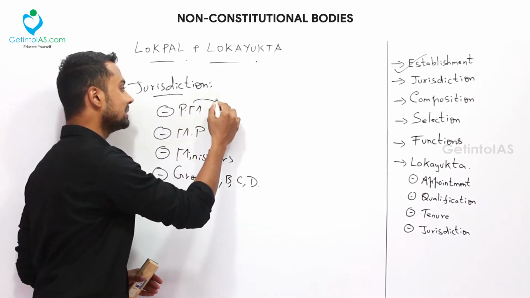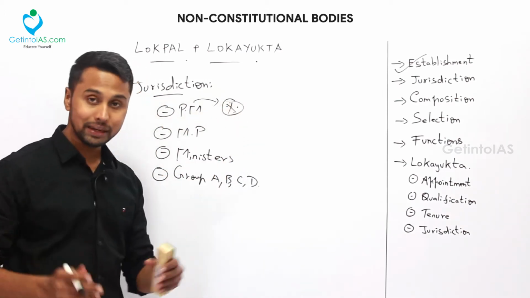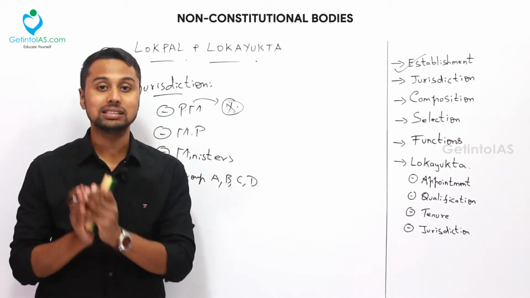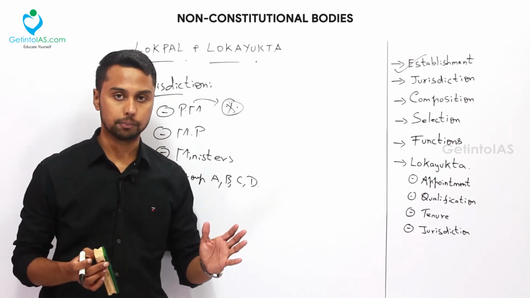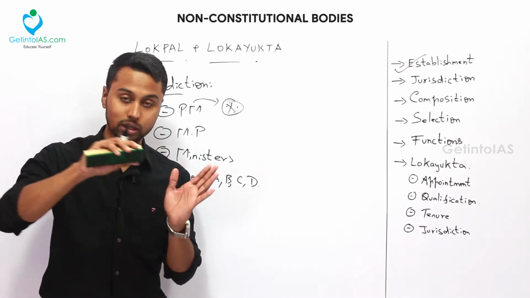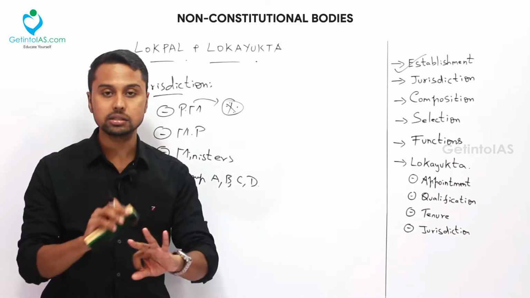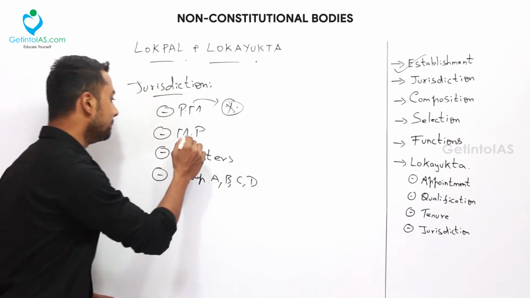But there are some exclusions for the Prime Minister. The Prime Minister cannot be questioned in terms of internal security, internal affairs, international relations and security. You can't claim against the Prime Minister under this Lokpal on these grounds. That is the exclusion. So that is one thing, and MPs are also included.